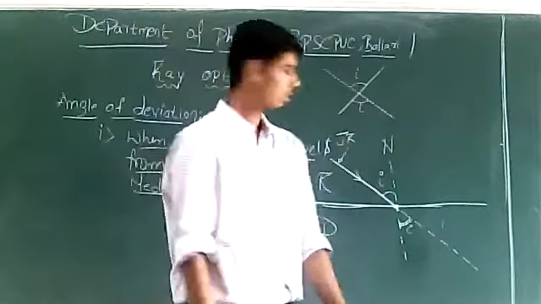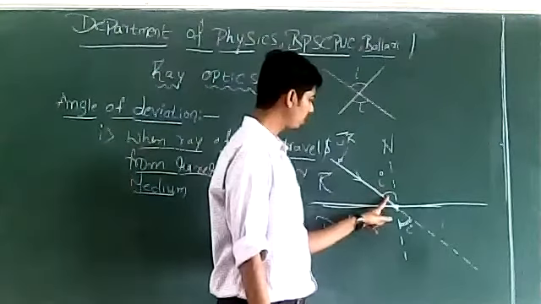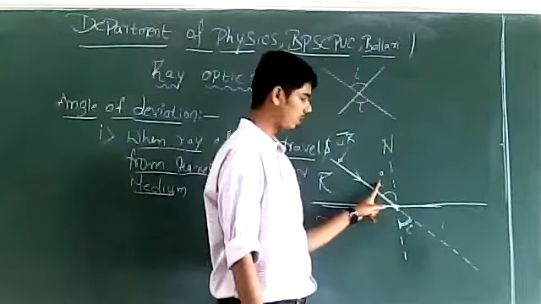Is this clear? This is angle of incidence because it is the angle between incident ray and normal. So I have written it as I.